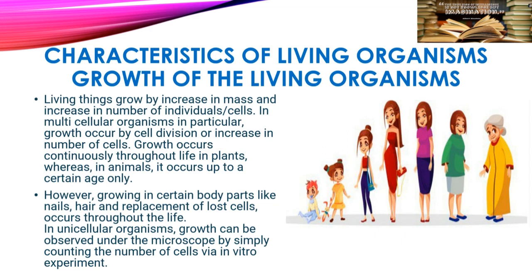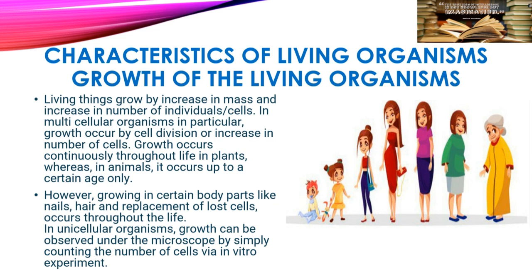Living things grow by increase in mass and increase in number of individuals or cells. So as time passes, we grow and the cells in our body increase in number. In multicellular organisms, in particular, growth occurs by cell division or increase in number of cells. For example, mitosis or meiosis increase the number of cells.